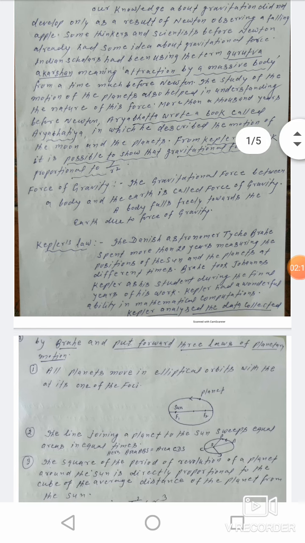Now Kepler's laws. The Danish astronomer Tycho Brahe spent more than 20 years measuring the positions of the sun and the planets at different times.